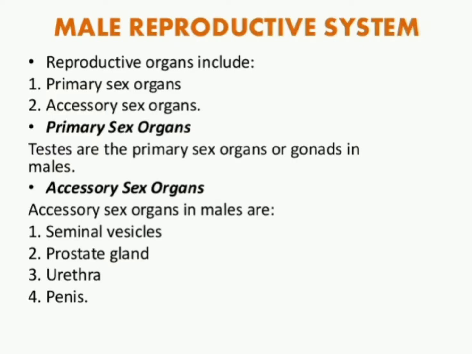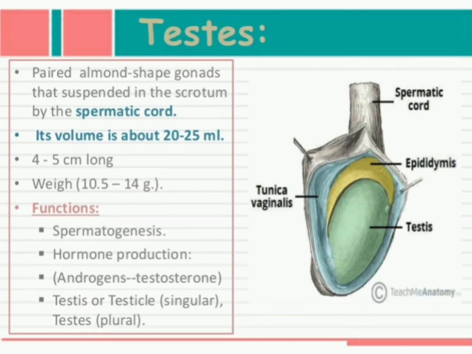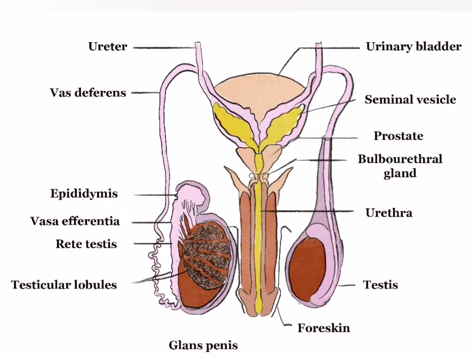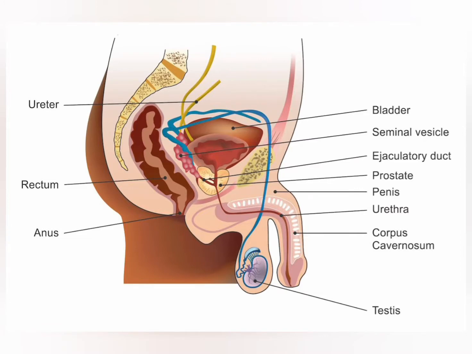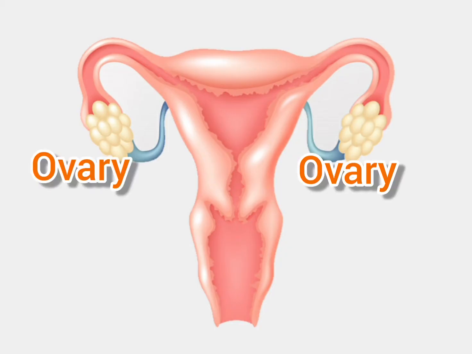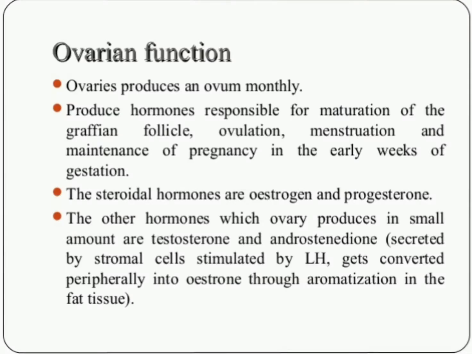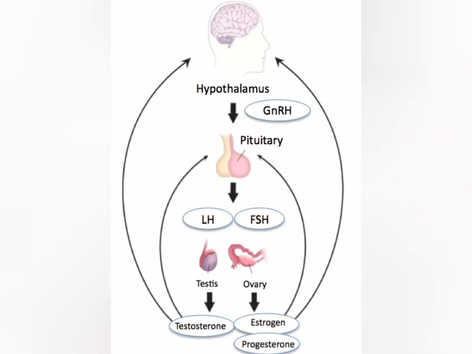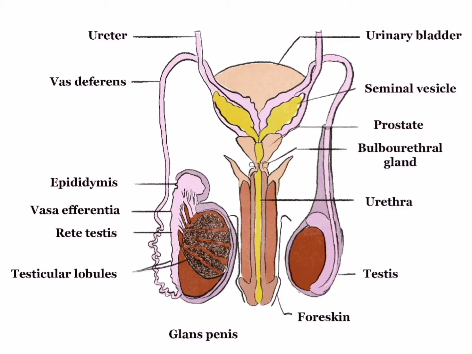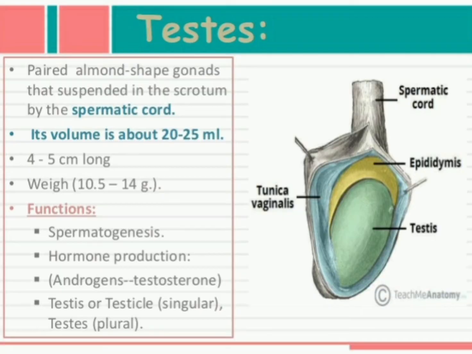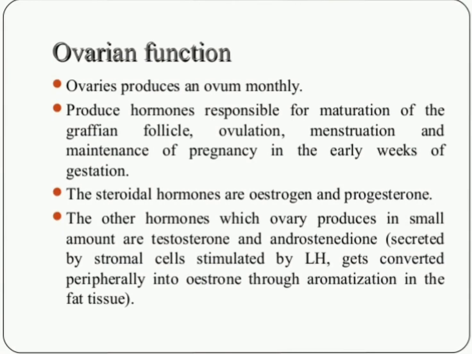Now let's discuss the primary reproductive organs. Now what are the features of these primary reproductive organs in male and female? These reproductive organs are the main organs for sexual reproduction that produce gametes and sex hormones as well. Like testes and ovary are the primary sex organs of the males and females respectively. Their maturity and functioning is under gonadotrophic hormones of the pituitary gland. So these are a few important general properties or features of the primary sex organs or primary reproductive organs.